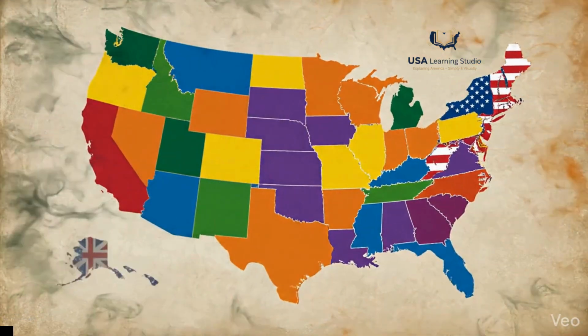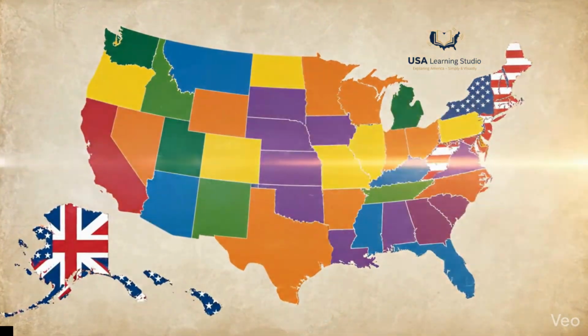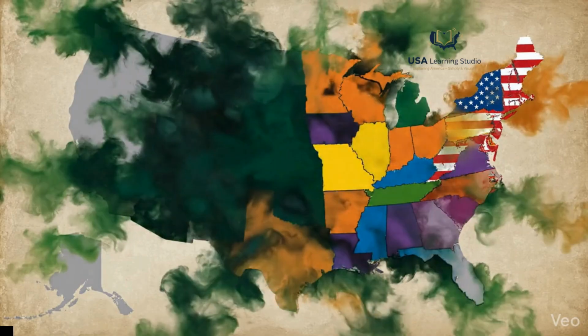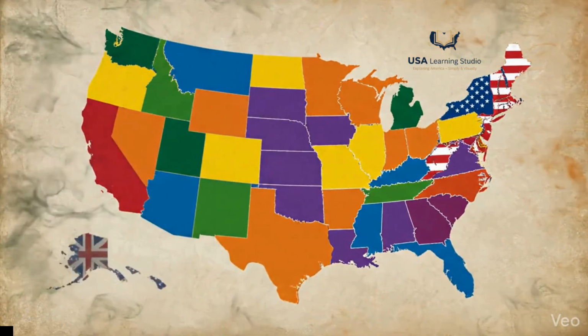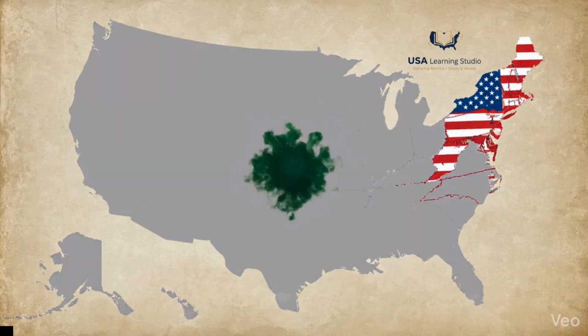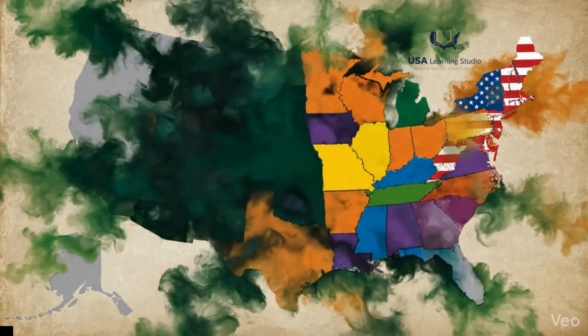In this video, we'll explain how the United States grew from 13 colonies into 50 states, step by step, using simple language and clear visuals. Let's start at the beginning. 1. The original 13 colonies.